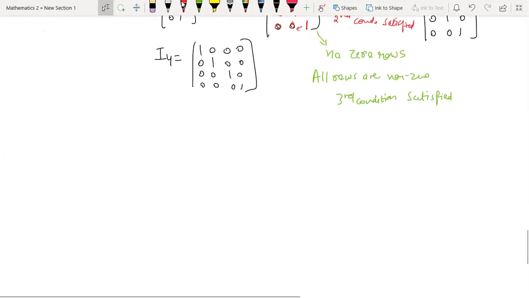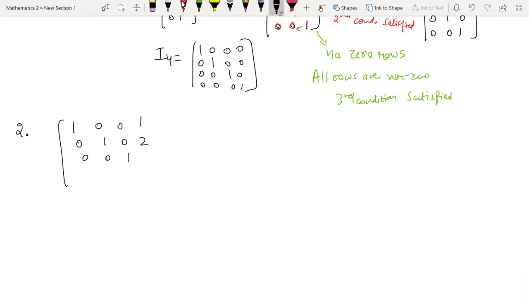So let me now give you a second example, one more example of a matrix which is in row reduced echelon form. Say we have 1 0 0 1, 0 1 0 2, 0 0 1 minus 1, 0 0 0 0. So this is an example of a 4 cross 4 matrix which I have given to you. So now you see all the conditions one by one.